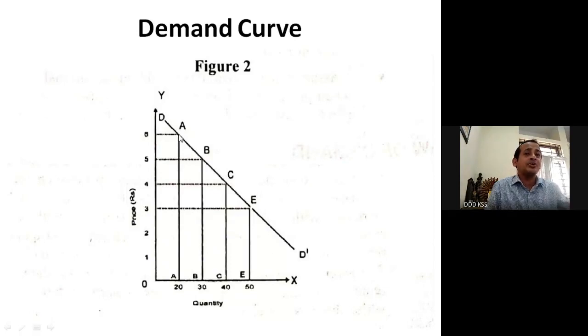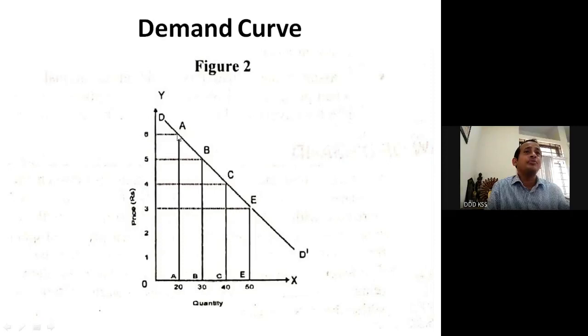According to Marshall, this is the demand point when price and demand meet at a particular point, like at ₹6, quantity demanded is 20.